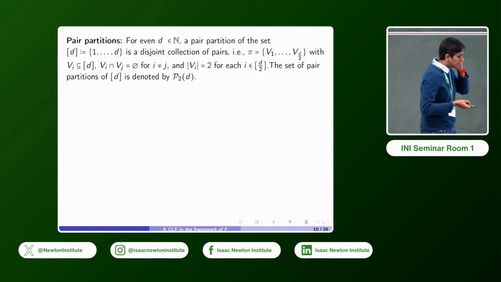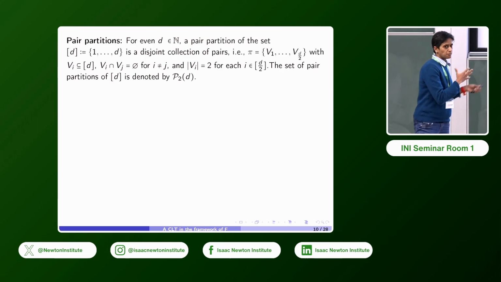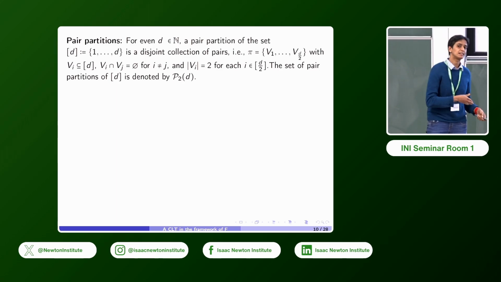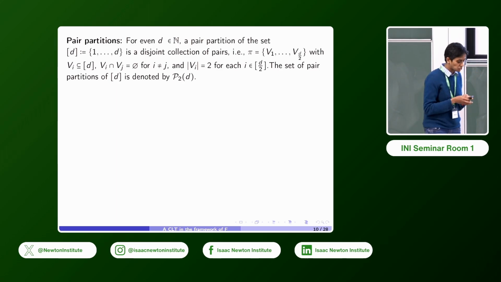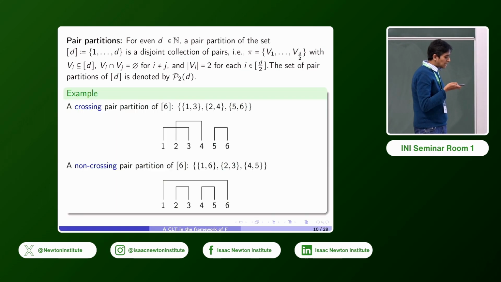We'll denote the set of pair partitions by P_2(d). And once you have pair partitions, you can talk about crossing and non-crossing pair partitions. I just have examples here. We'll look at d equal to 6, and we have an example here of a crossing pair partition.